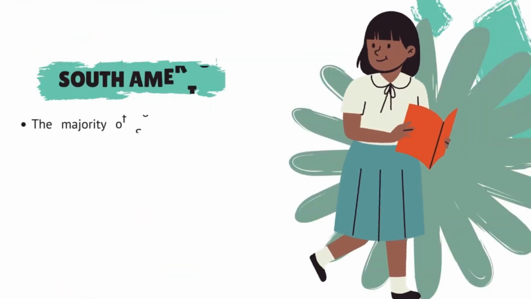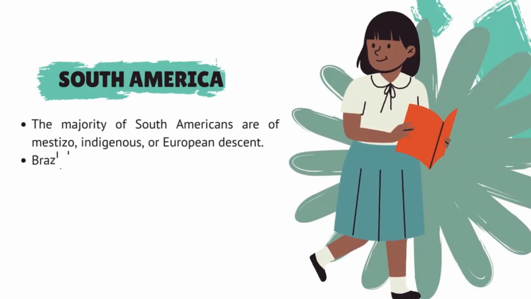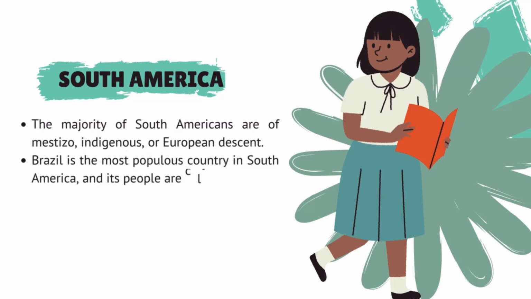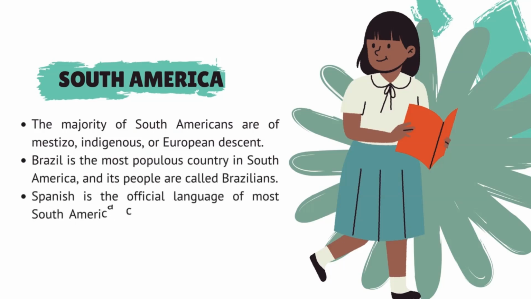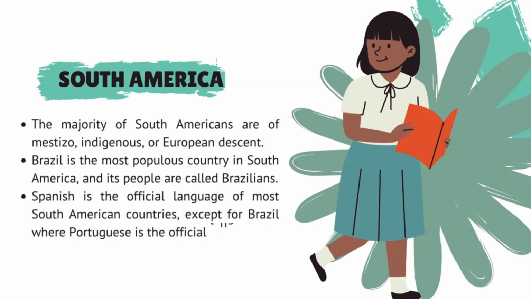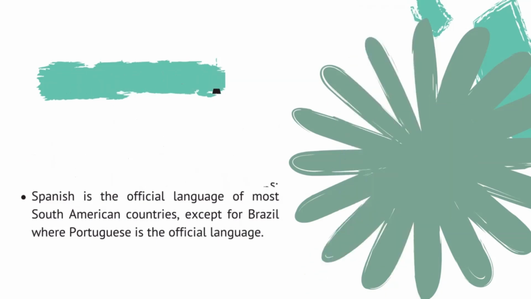South America. The majority of South Americans are of mestizo, indigenous, or European descent. Brazil is the most populous country in South America, and its people are called Brazilians. Spanish is the official language of most South American countries, except for Brazil, where Portuguese is the official language.